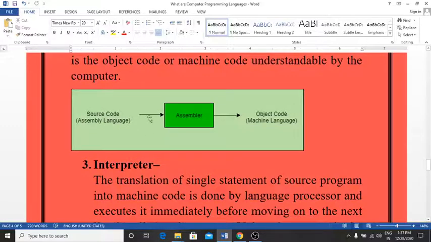This is the source code, this is the translator, and it translates the source code to object code. The assembler translates assembly level code to machine readable form. Note that the assembler checks the correctness of each instruction and reports errors.